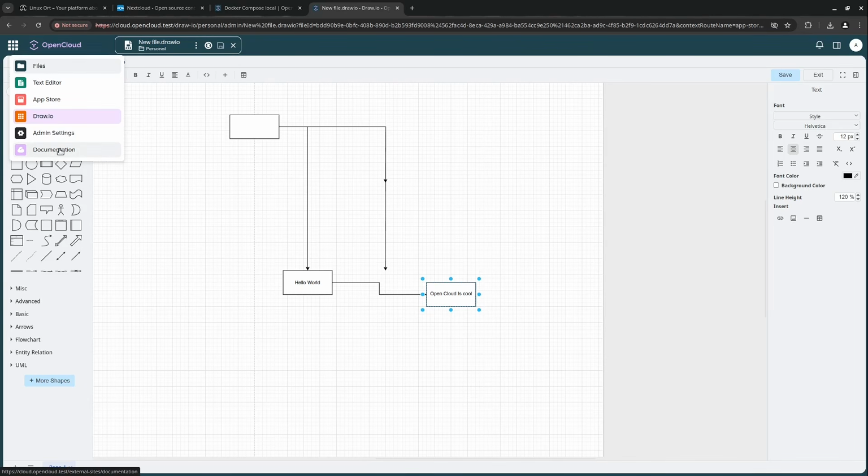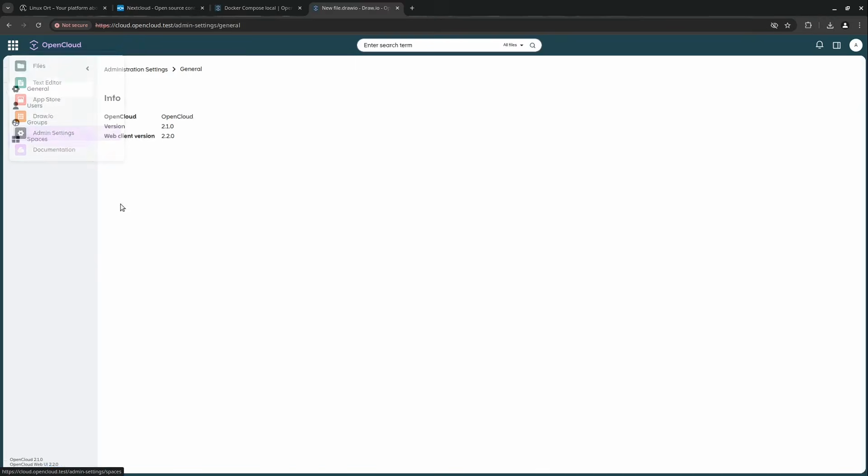Yeah, then we see some admin settings here. Okay, we have a search, which is great. We see some general information. It isn't too much, if you compare this to Nextcloud. Yeah, Nextcloud is huge, of course, but Nextcloud is a bit older, so to say.